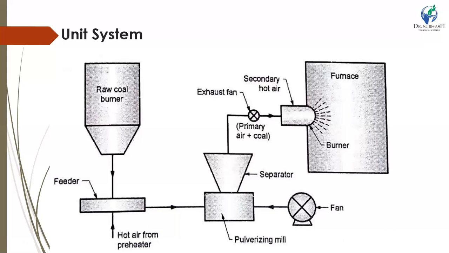The function of the separator is to separate the big particles of coal from the fine powdered coal and send them again to the pulverizer. The required amount of secondary air is supplied to the burners before the coal enters the furnace.